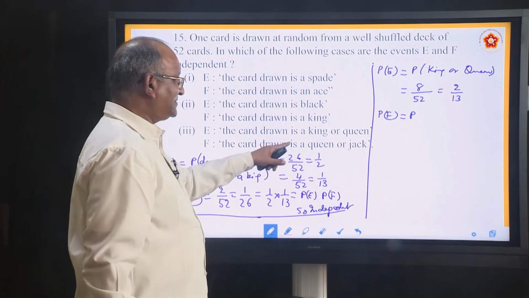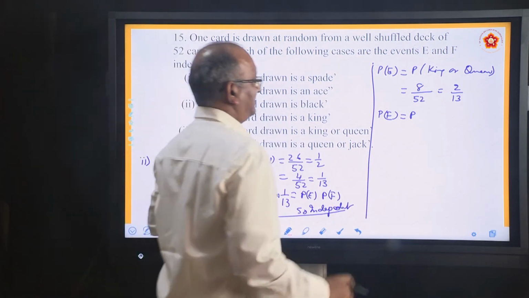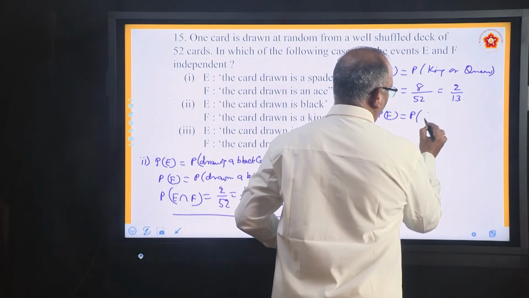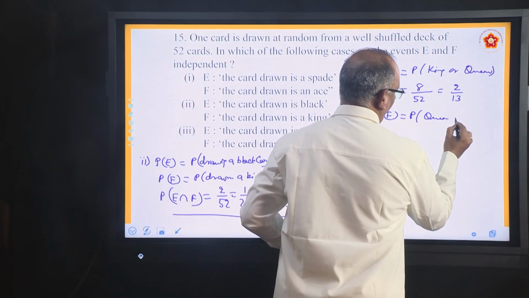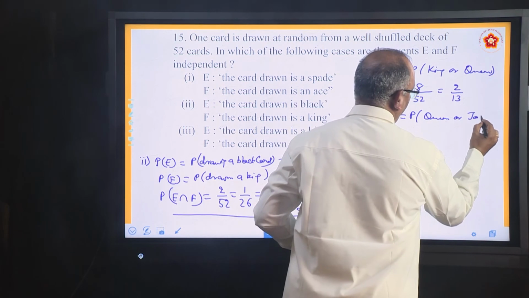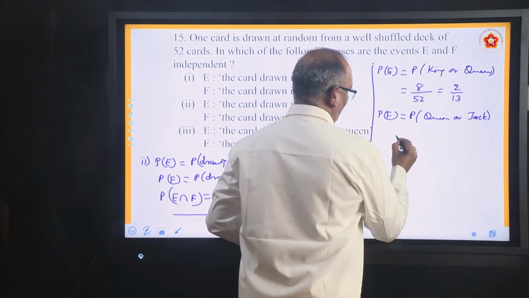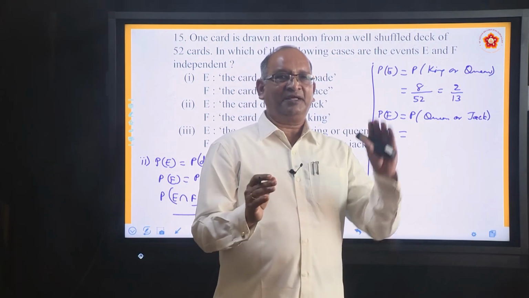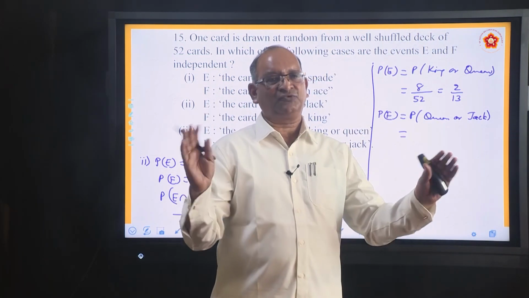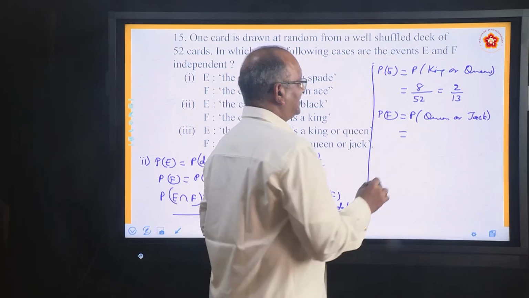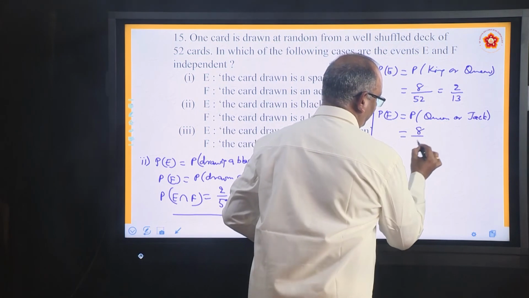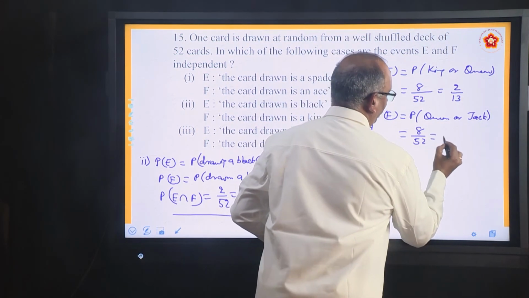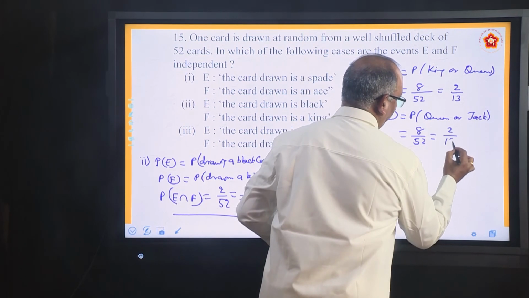The card drawn is a queen or jack. Once again same situation. In a pack of cards there are 4 queens and 4 jacks. 4 plus 4, 8. So it is 8 by 52 again. It is again 2 by 13.